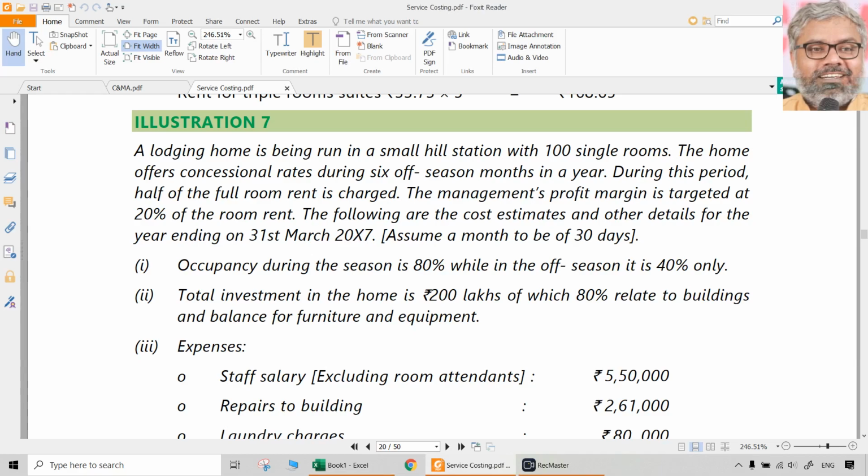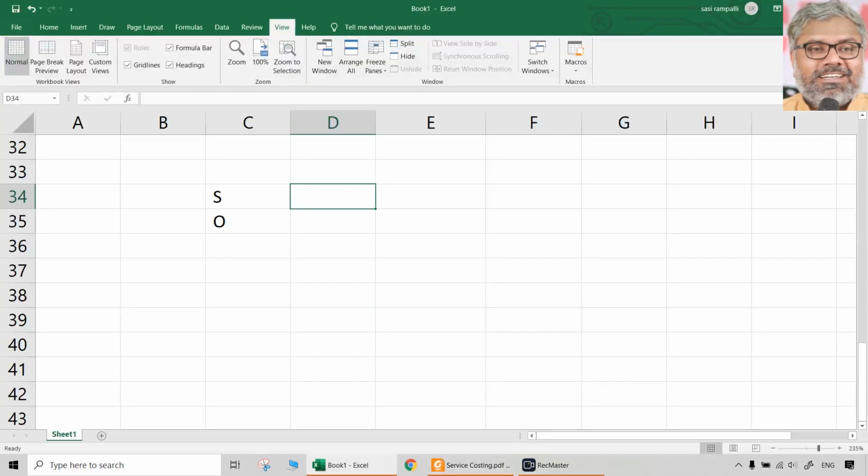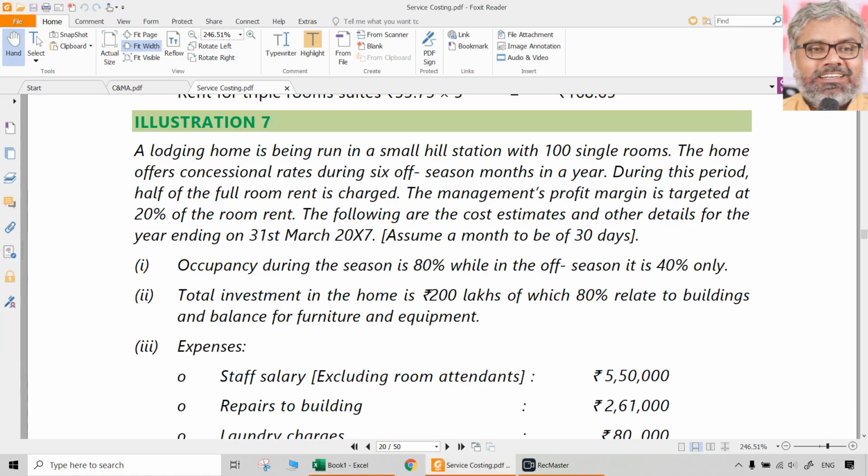During this period, which is off-season, half of the full room rent is charged. So half of the full room rent is charged. So normally during season, if there are 100 rooms, because half of that is only charged, actually the equivalent rooms during off season is only 50 equivalent rooms.